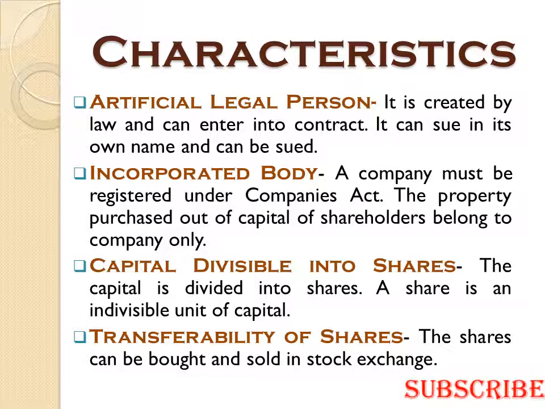Starting up with the characteristics of a company, the first characteristic is artificial legal person. Now, it is created by law and can enter into contract as a person, as a normal person can enter into a contract. In the same way, a company is seen as an artificial legal person recognized under the law, the Companies Act, and it can enter into a contract, and as an artificial legal person, it can sue in its own name and can be sued.